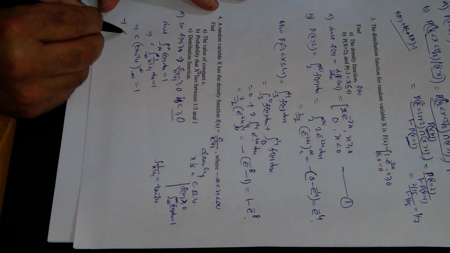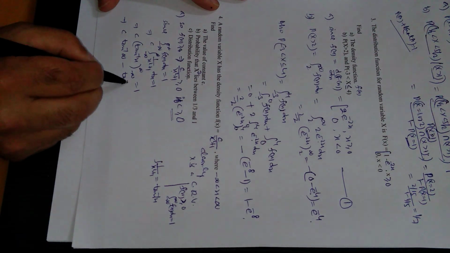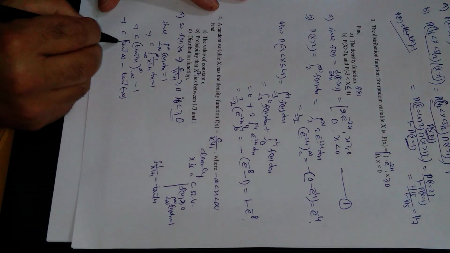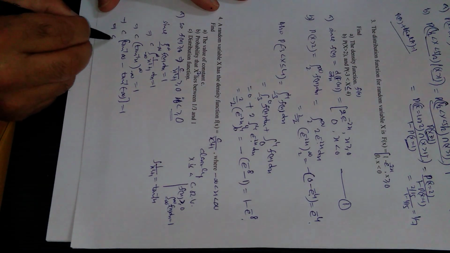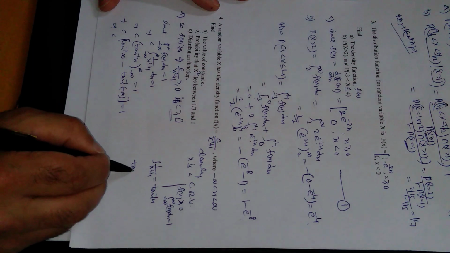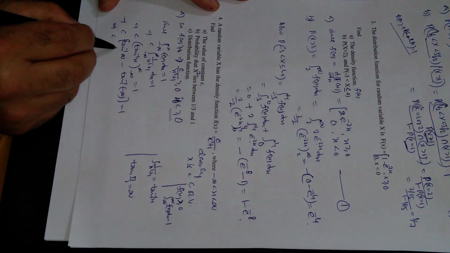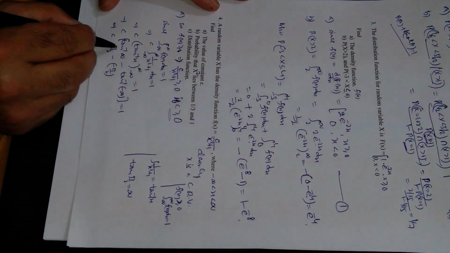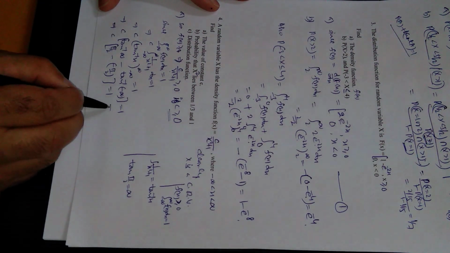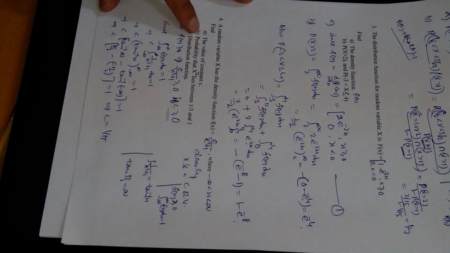This further implies c times upper limit tangent inverse of infinity minus lower limit tangent inverse of minus infinity is equal to 1. Because tangent of pi by 2 is infinity, this will be pi by 2 and this will be minus pi by 2, and on simplification this gives c is equal to 1 upon pi. So this is the first case.